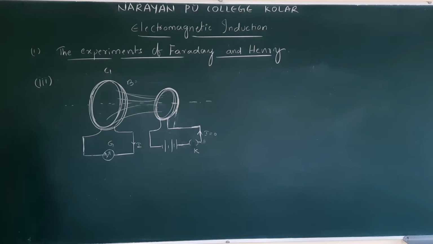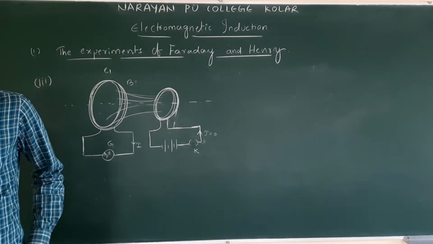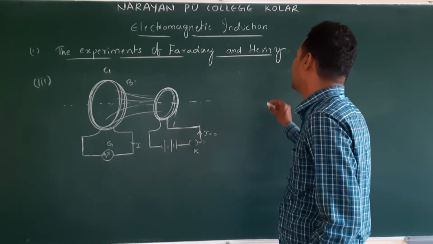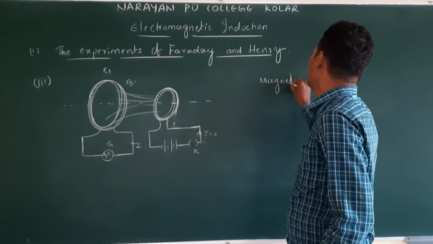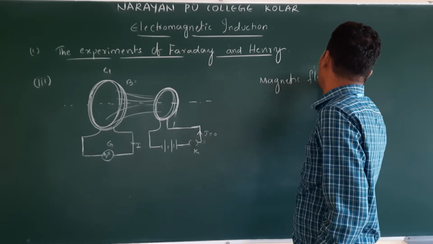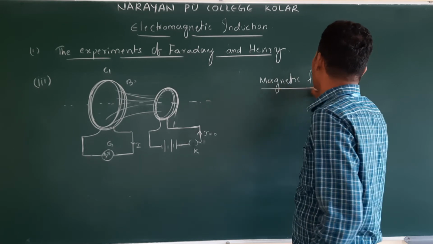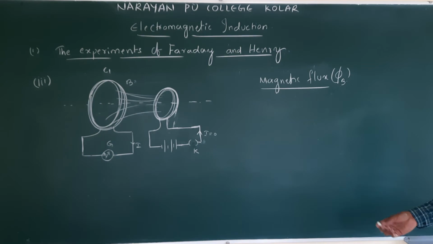Now, we will see Faraday's law of induction. Before understanding Faraday's law of induction, we need to know magnetic flux. What is that? Magnetic flux, phi B. It is just like electric flux.